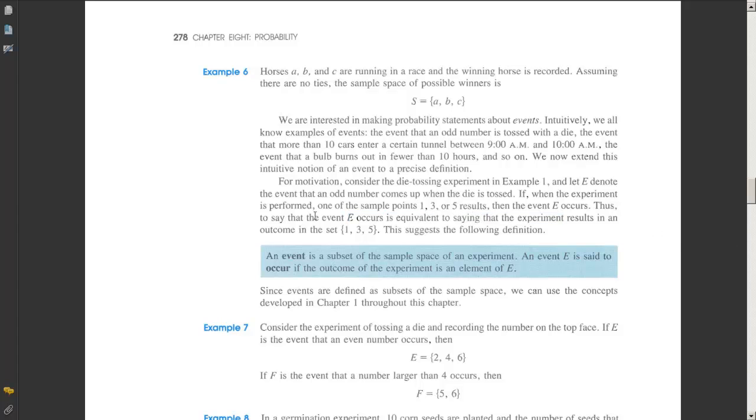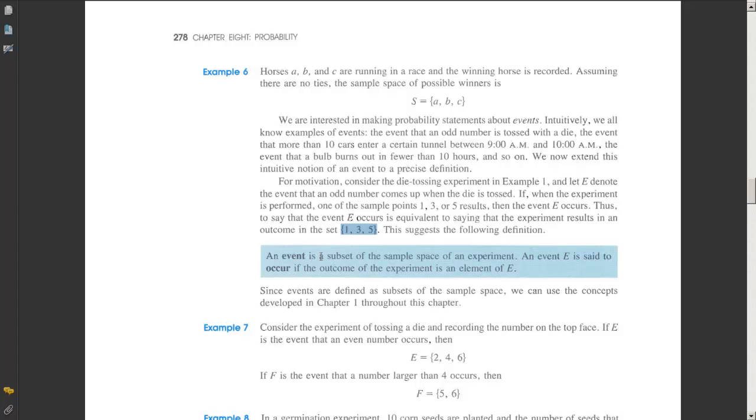Thus, to say that the event E occurs is equivalent to saying that the experiment results in an outcome in here, right? So to say that we got an odd number, that is to say that E occurs, if any one of these happens, then we say that E has occurred. Okay? This suggests the following definition.